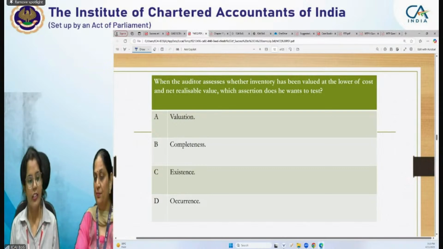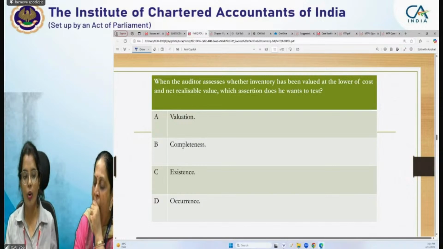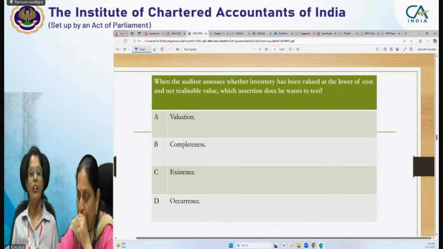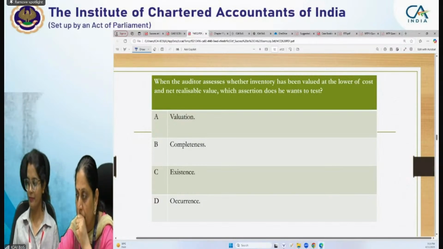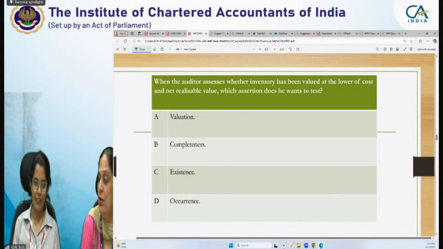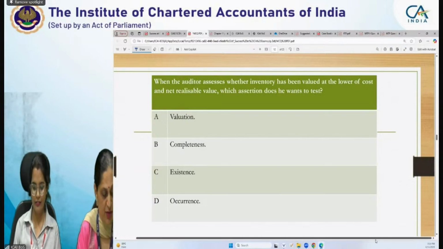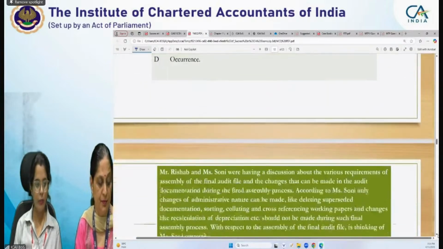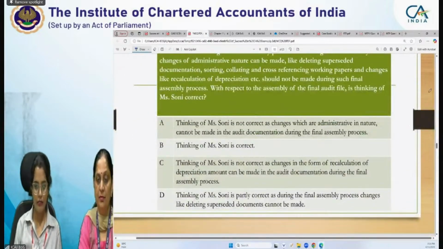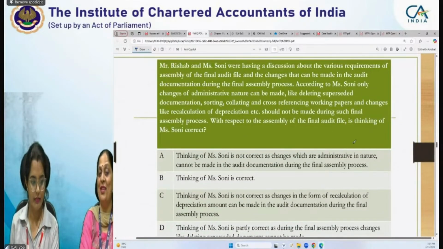So the next question is: when the auditor assesses whether inventory has been valued at the lower of cost and net realizable value, which assertion does he want to test? Now everyone is aware that it is the valuation assertion, right? Very good. So when we check that it is at the lower of cost or net realizable value, it will be the valuation assertion. Now we'll come to the next question, which is not related to the case study. It is a standard-based chapter question.